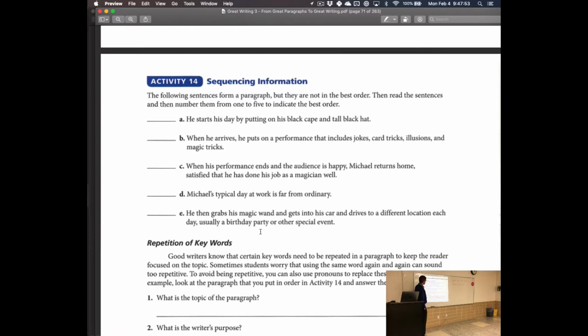Okay, what else? What's another word that's repeated at least once? There's "when." It happens twice. When, right? There we go. We're marking a time point. What else? Performance. That's right. His performance. Twice happens in there, okay? Anything else?